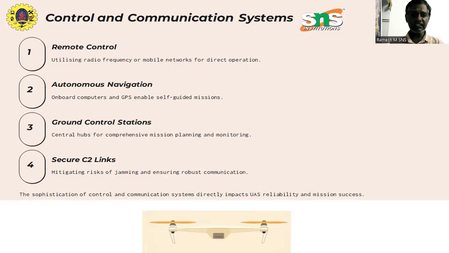This layer integrates sensor feedback from inertial measurement units, barometers, magnetometers, and GPS to maintain orientation and position.